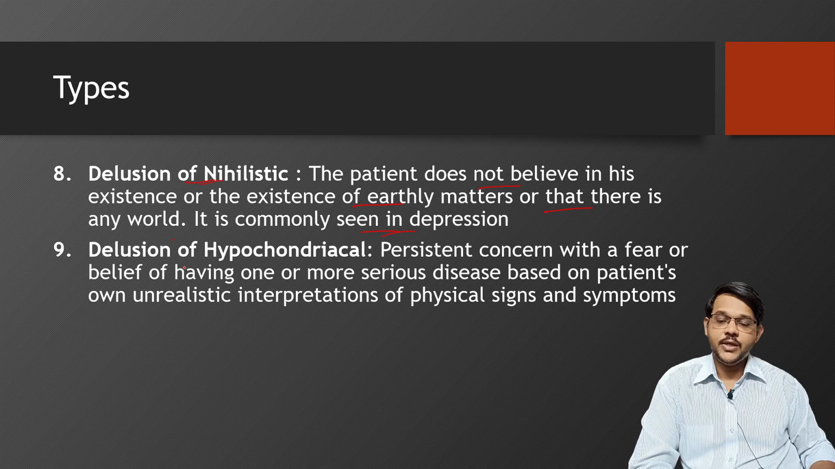Next type of delusion is hypochondriacal delusion, where there is a persistent concern with the fear or belief of having one or more serious diseases, based on the patient's own unrealistic interpretation of physical signs and symptoms. So here the person may have some signs or symptoms which he misinterprets and believes that there is some abnormality in his body or some serious disease, like believing that he has cancer.